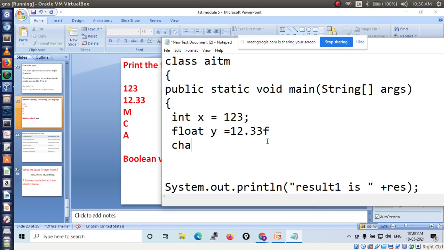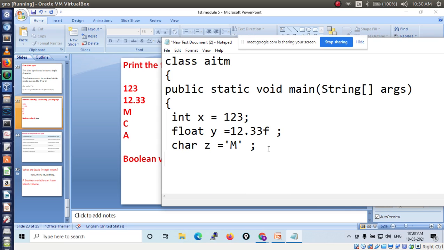For that purpose I am using char with a variable name. Any variable name you can use. z. Here I am writing m, so it is capital M. So I am writing m. Then a semicolon. Here also you have to give a semicolon.